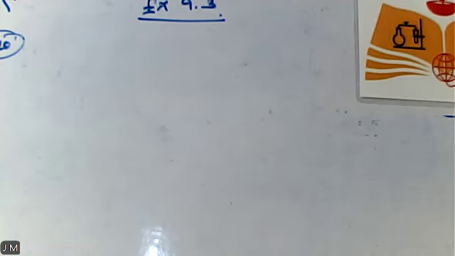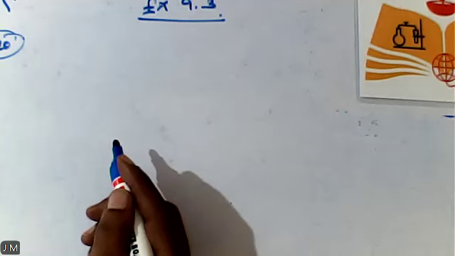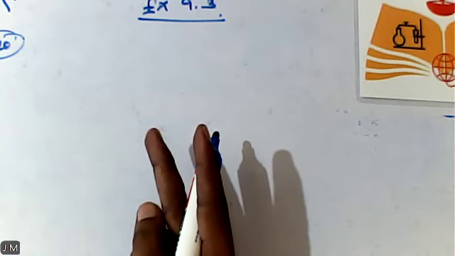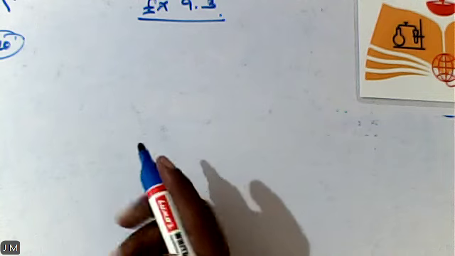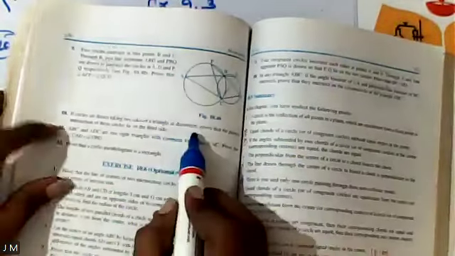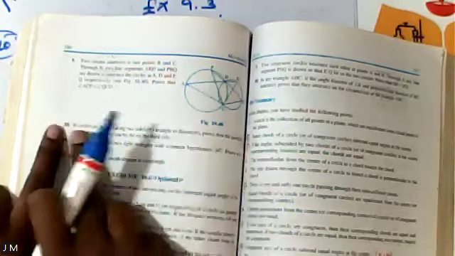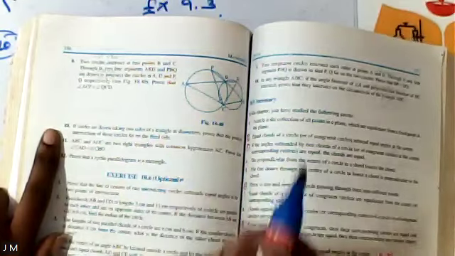Now I will read the question. If circles are drawn, listen carefully. They are asking us to draw one circle or two circles. Read the wording properly. If circles are drawn, taking two sides of a triangle as diameter. So listen here. I'll show you the proof also. As I told you already, here the comma is given. With the help of the comma, easily we can identify what it is. Before that comma is the data, given that. After that comma is what we are supposed to prove.